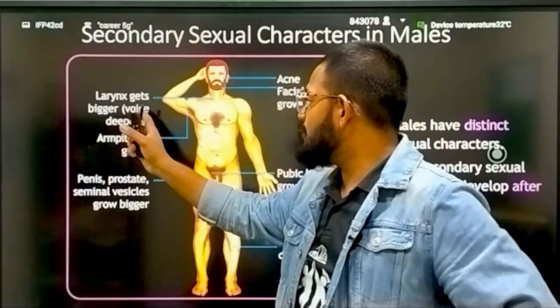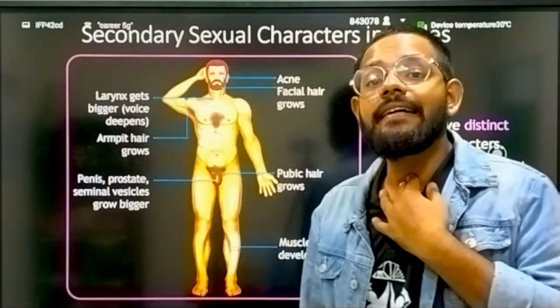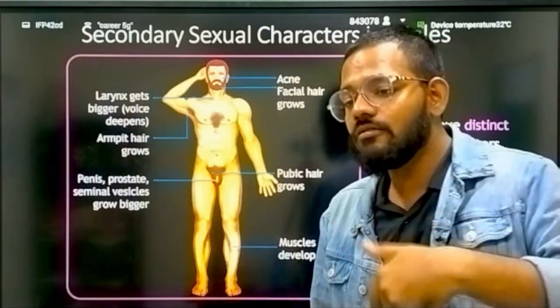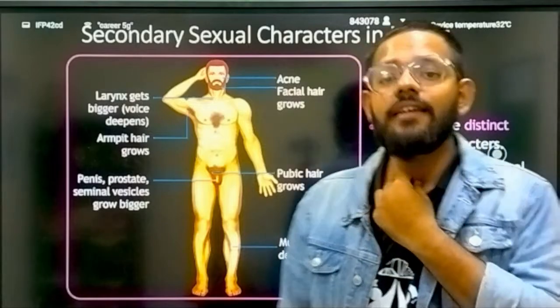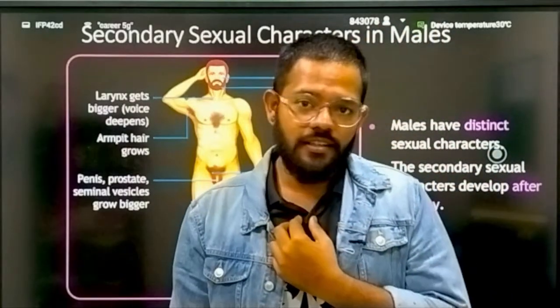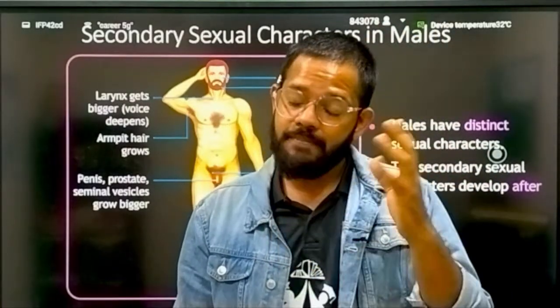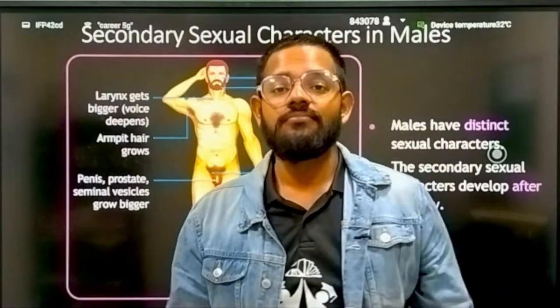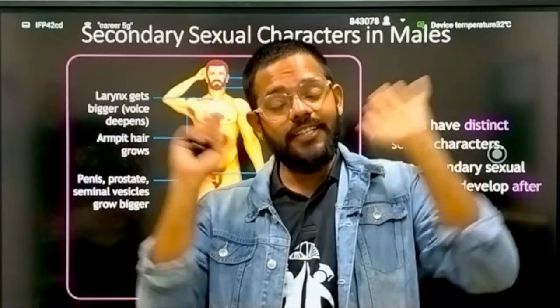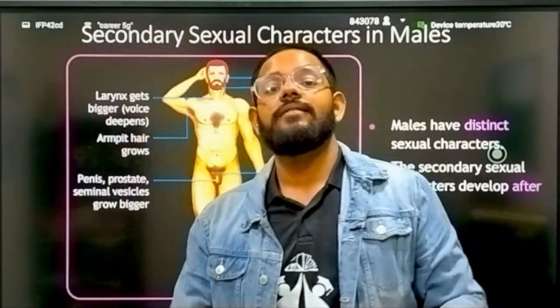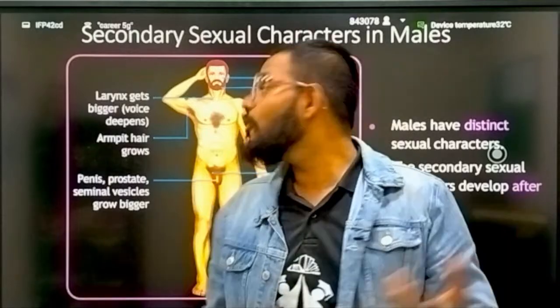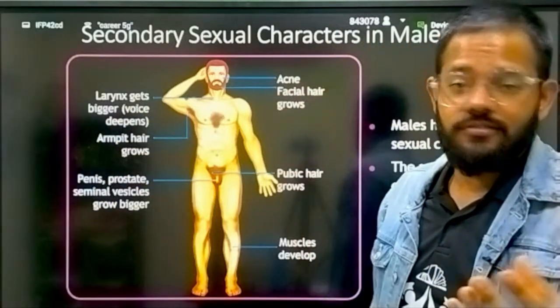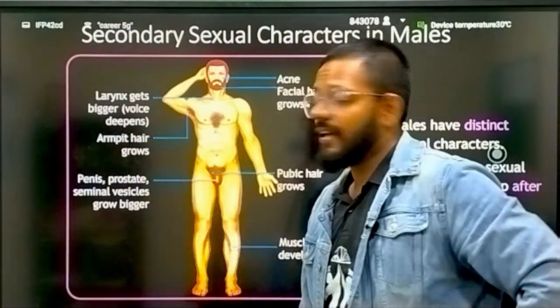Next, the larynx gets bigger and the voice becomes deeper. The sound of girls is high pitch. It is hurting your ears, but boys sound low pitch, deep voice. Then armpit hair growth.